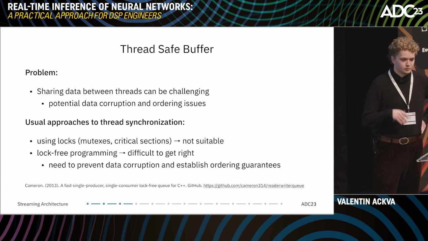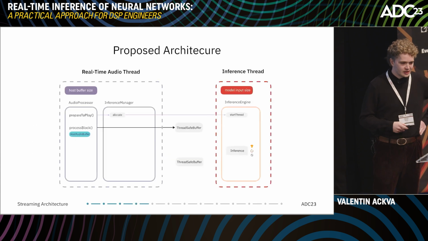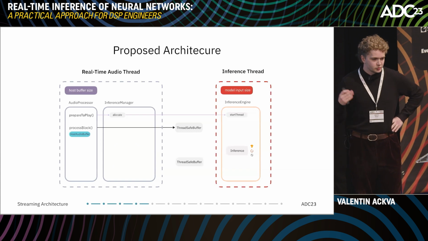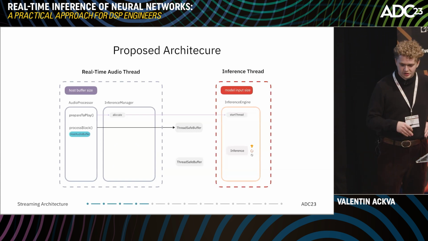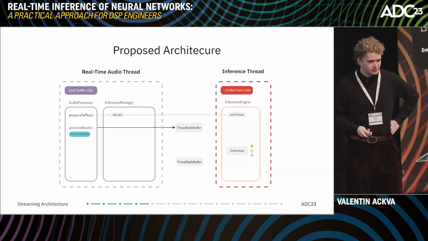There are a lot of ready solutions out there. We chose an implementation from Cameron, which is linked down below. With that, we can go back to our proposed architecture. When we call prepare to play, we allocate all the memory, especially these thread-safe buffers, and then start the inference thread. Once the audio callback has started, we push our audio samples into the first buffer.